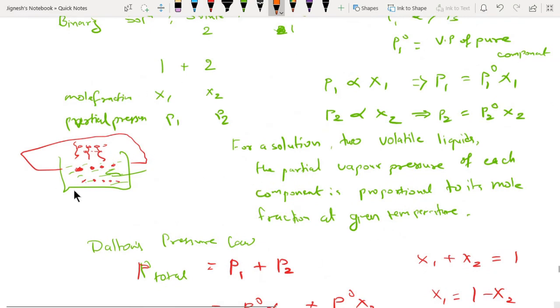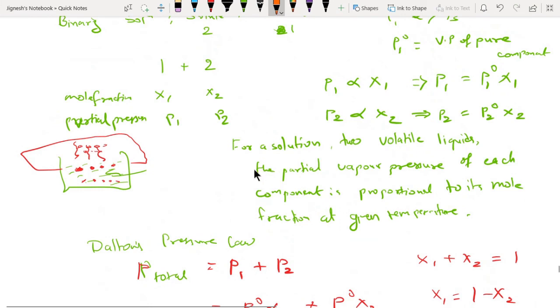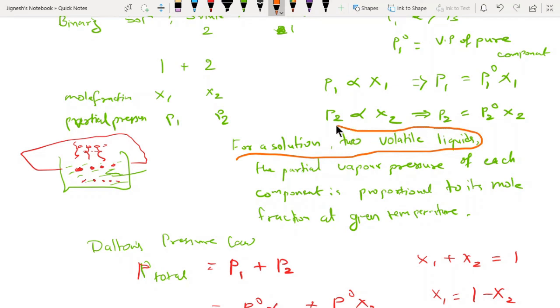The Raoult's law we have studied today is only for volatile solutions, only for volatile liquids. Two volatile liquids are there. It means both of their vapor pressures are responsible for the total vapor pressure of the solution.